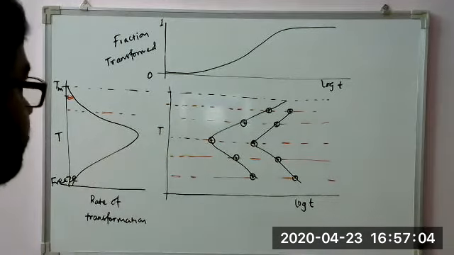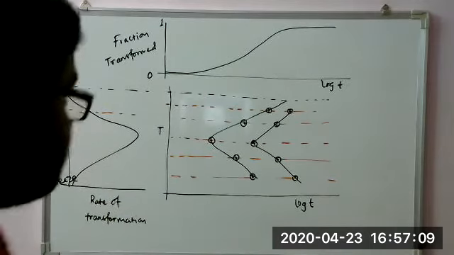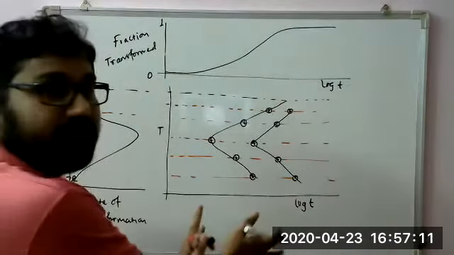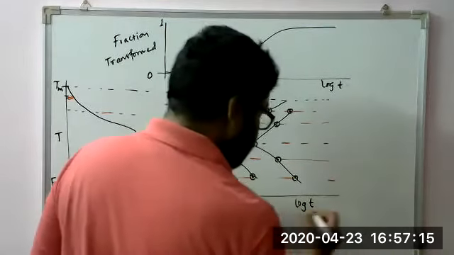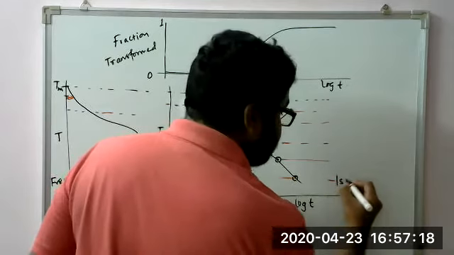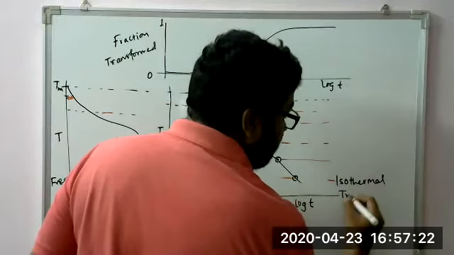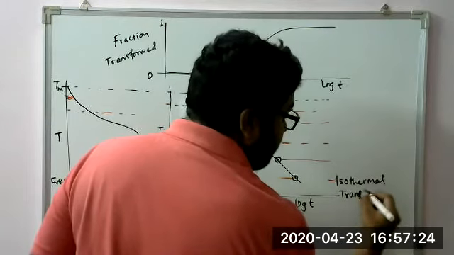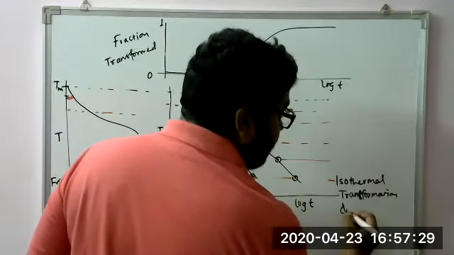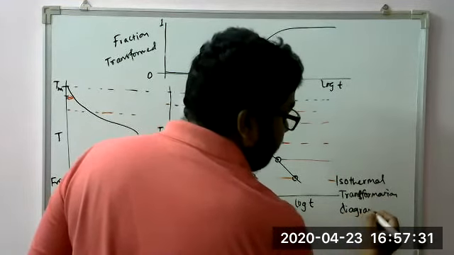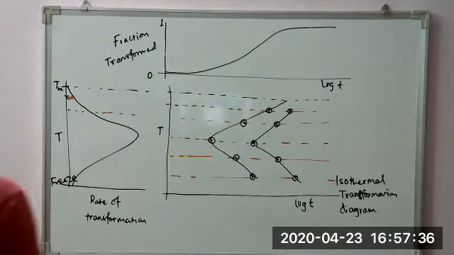Okay. Now this is all for isothermal transformation. You must remember that this diagram and this particular one is for isothermal transformation. So we name it as isothermal transformation diagram. But in practice, none of our transformation is isothermal.